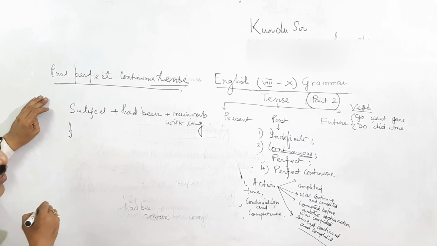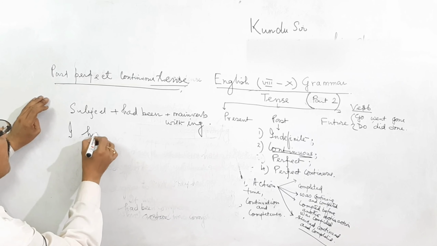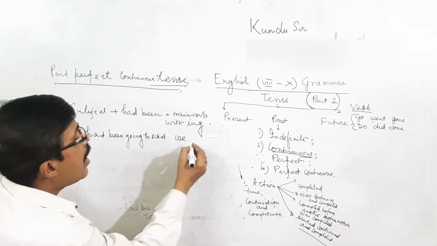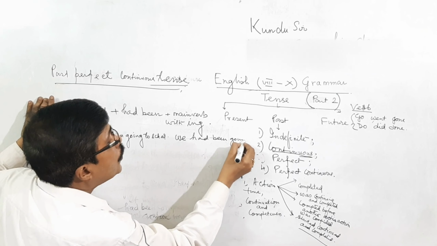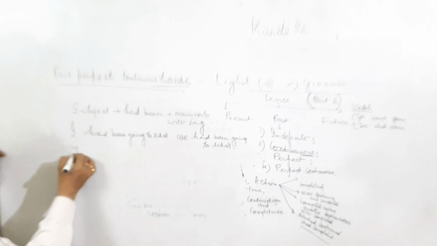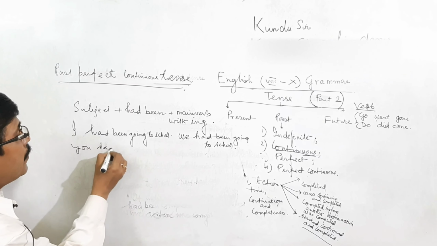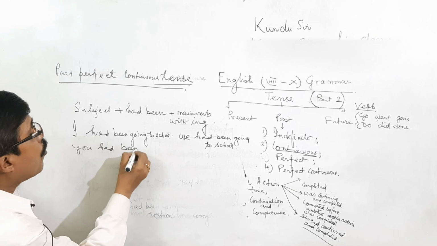I, first person singular, I had been going to school. We, first person plural, had been going to school. Then second person singular, you had been going to school.